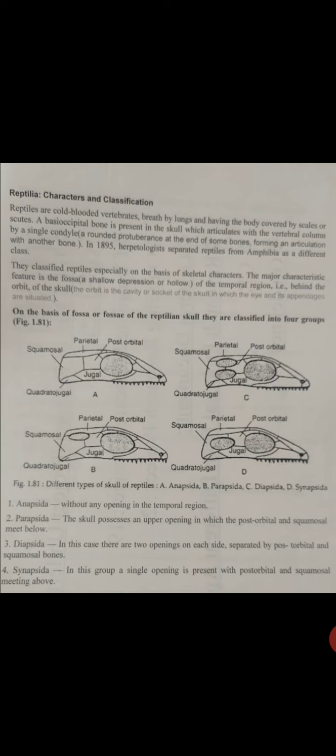Teaching subject Animal Diversity and Comparative Anatomy of the Vertebrates, and now we will discuss the classification of the reptiles. The reptiles are classified especially on the basis of skeletal characters. The major characteristic feature is the fossa, a shallow depression, a hollow of the temporal region that is behind the orbit of the skull.